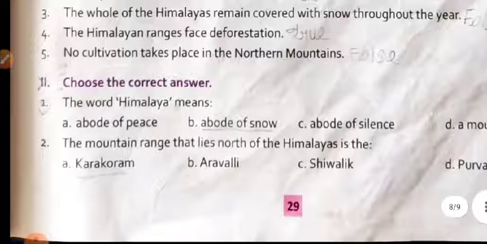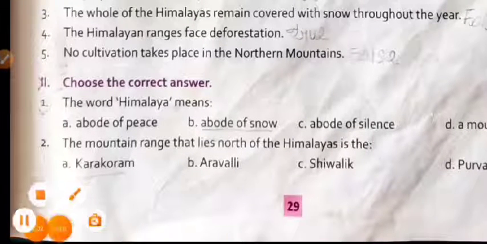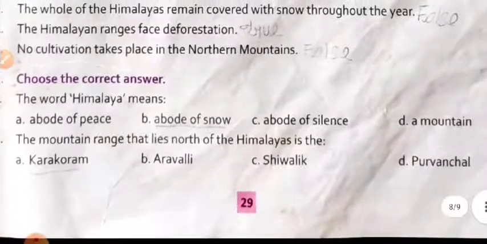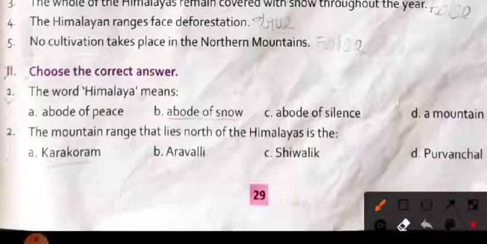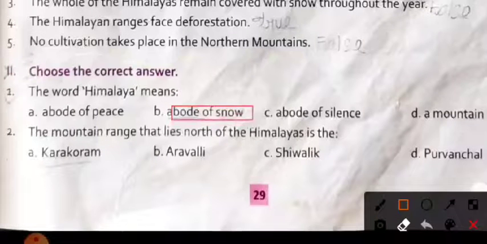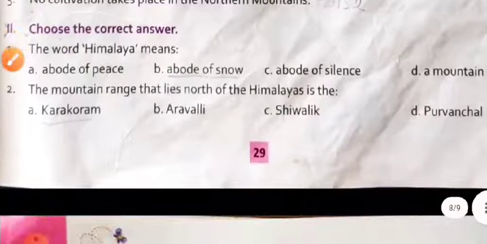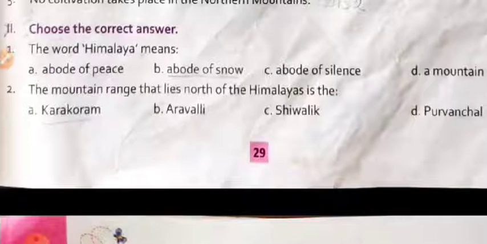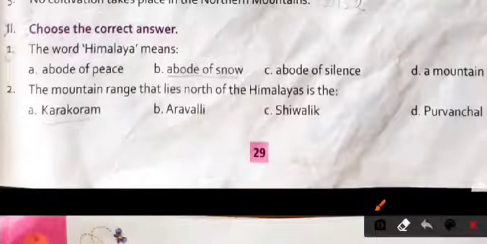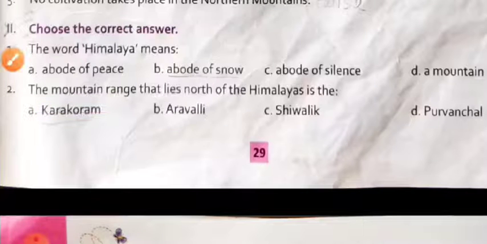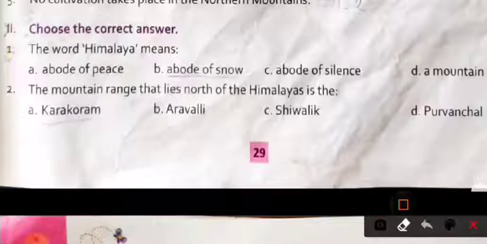Now next is choose the correct answer. The word Himalaya means abode of peace, abode of snow, abode of silence, or a mountain. So the right answer is abode of snow, meaning house of snow. The mountain range that lies north of the Himalaya is the Karakoram range. The Karakoram range is the northernmost range of the Himalayan region.